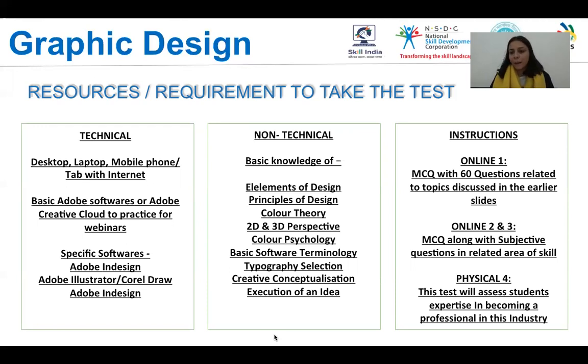digitally or graphically. Your instructions are online level 1 will have MCQs with 60 questions related to topics discussed in the earlier slides. The second and third online test will have again MCQs, which are multiple choice questions with subjective questions in related area of skill. And your physical and fourth round is going to assess students in becoming professionals in the industry by seeing how well you can execute through software and present an idea.